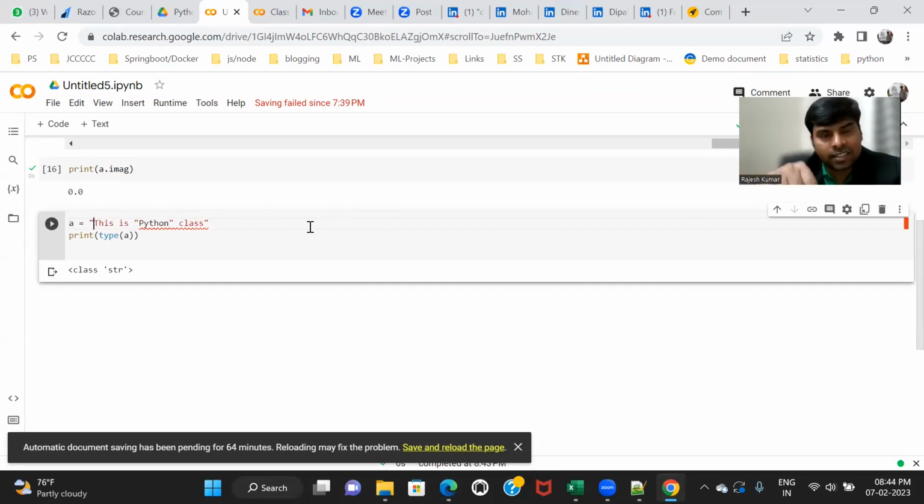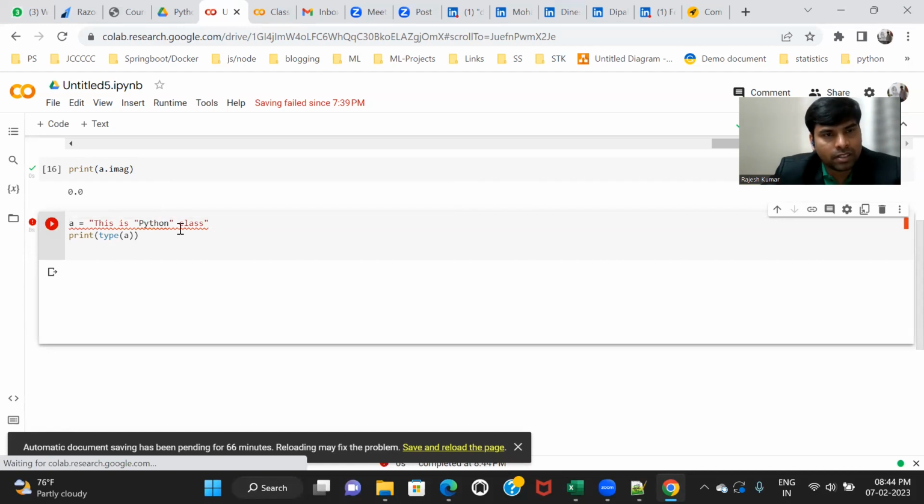If your text is containing single quote, then you cannot use single quote outside. If your text is containing double quote inside, then you cannot use double quote outside. Simple rule, okay? So you can see here, Python will not allow you this. It's an error statement. If you run this, it will say it's a runtime error. It is not possible, okay?